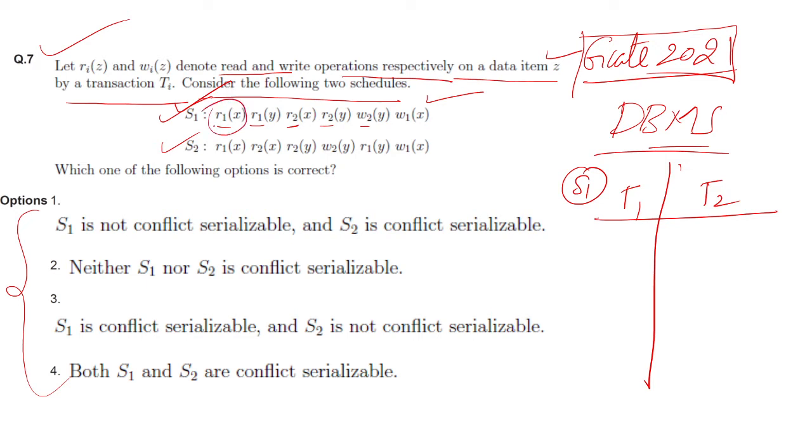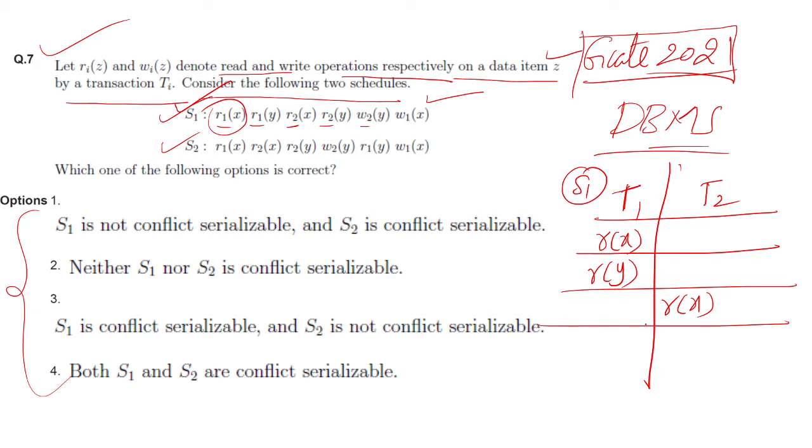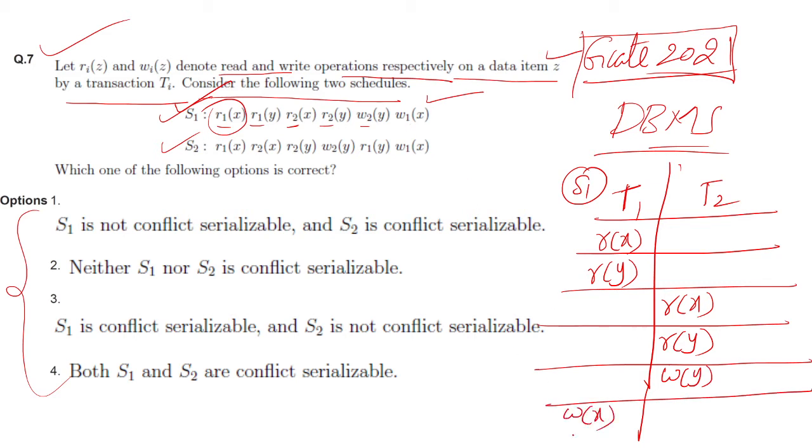Initially R1X means transaction T1 is reading X. Next R1Y. R1 means this belongs to T1. Wherever 1 is there, that belongs to transaction 1, and 2 to transaction 2. Again read Y of transaction 1. Next one is read X of transaction 2 and read Y of transaction T2. Next one is write Y of transaction T2. Next one is write X of transaction T1.